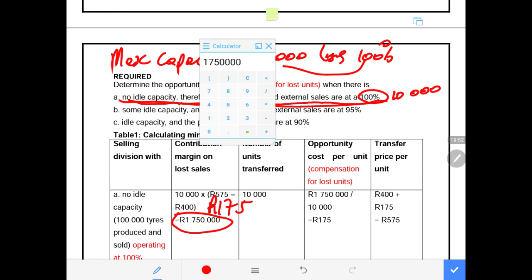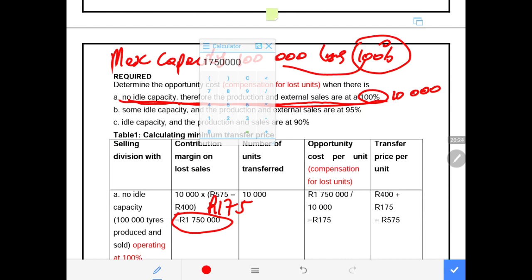Then after that, what do we do? We take the contribution on lost units and divide it by the number of units that were transferred. I want to repeat this one. We take the contribution from lost units and divide by the total of all the units that are being transferred. Now, in this case, because the tubeless tire division is operating at 100% capacity, the units that are lost are the units that are transferred.